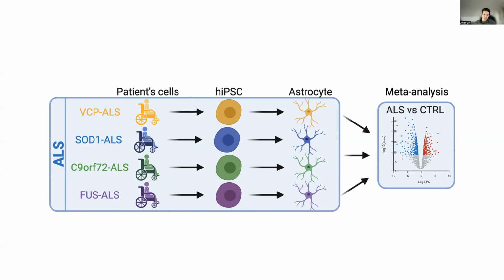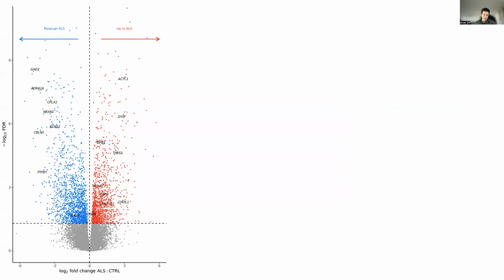But because we were interested to know what changes were common across these mutations and across ALS astrocytes, I pooled them and performed a meta-analysis comparing all ALS astrocytes with healthy controls. There were a substantial number of differentially expressed genes, with 1,300 upregulated, shown in red, and 1,500 downregulated, shown in